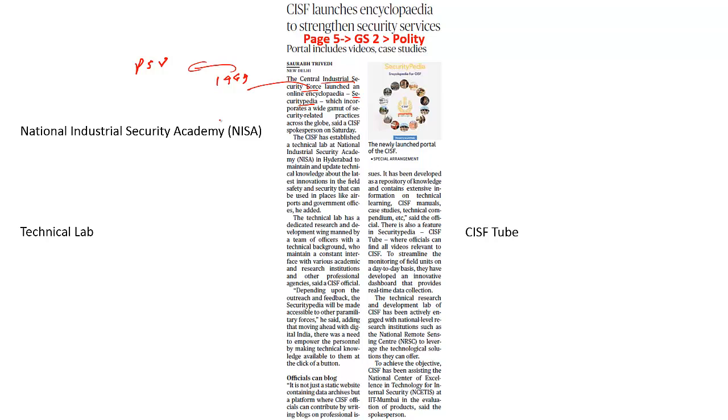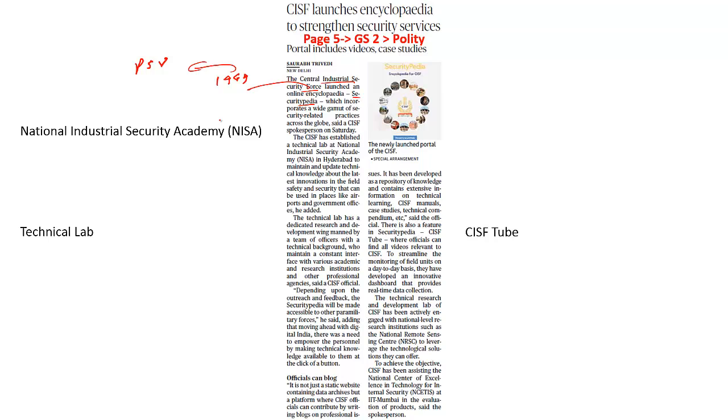This was during the initial phase, but after the 1990s we opened the gates of the economy. What it means is we entered the LPG era. Now, this organization also provides security cover to critical infrastructure installations of the country in diverse areas.